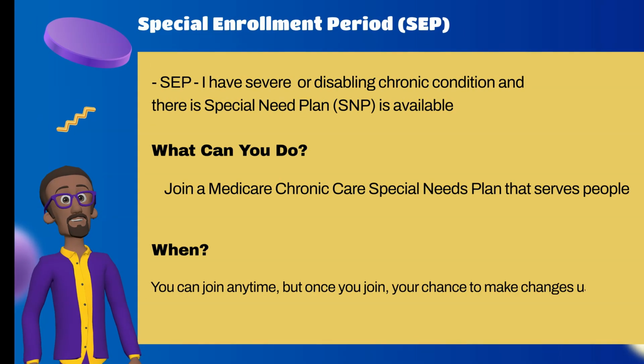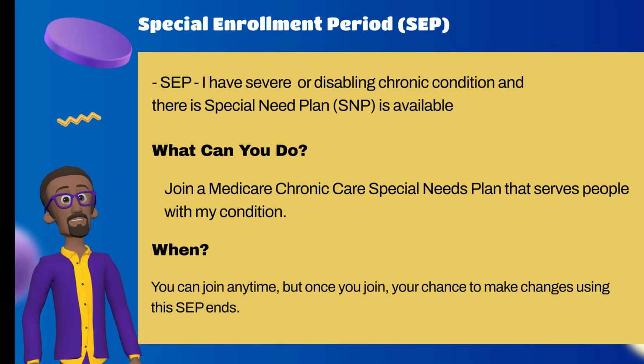SEP. I have a severe or disabling chronic condition and a Special Needs Plan, SNP, is available. What can you do? Join a Medicare Chronic Care Special Needs Plan that serves people with my condition. When? You can join anytime, but once you join, your chance to make changes using this SEP ends.